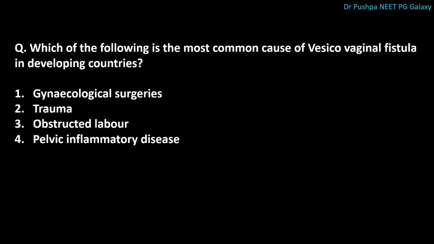Next question is, which of the following is the most common cause of vesico-vaginal fistula in developing countries? The correct answer is obstructed labor. Most common cause of vesico-vaginal fistula in developing countries is obstructed labor, whereas most common cause in developed countries is gynecological surgeries.